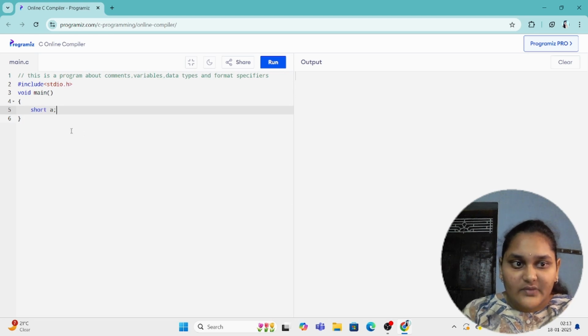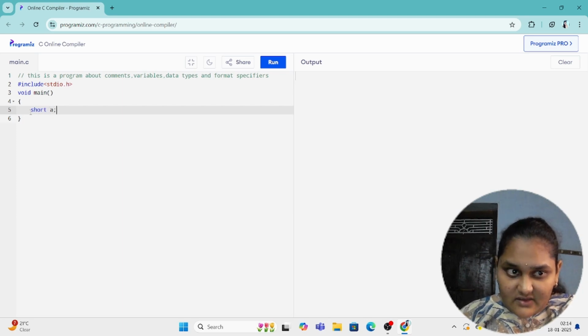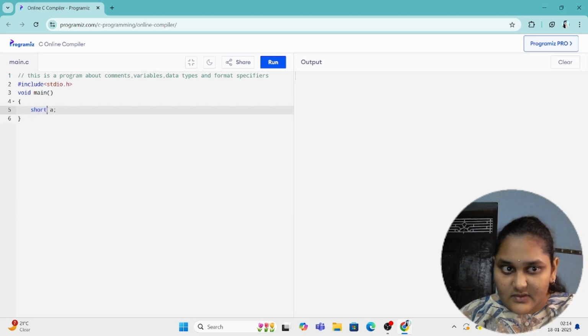This is how we declare a variable. The variable should be preceded by the data type, the type of data it should hold, and should be followed by a semicolon.